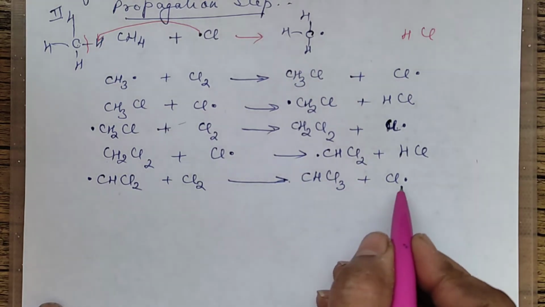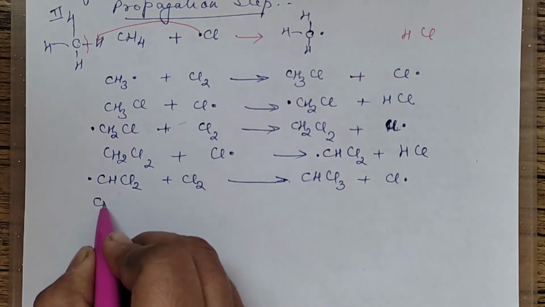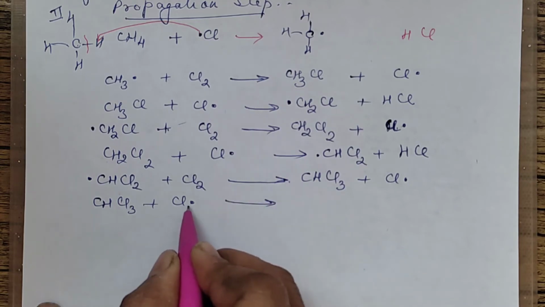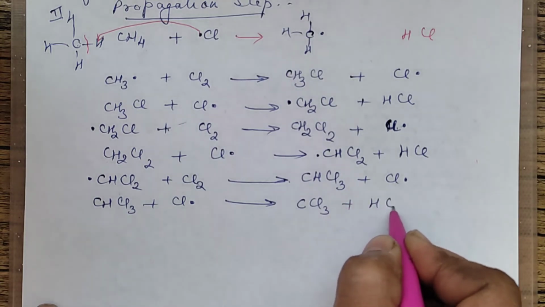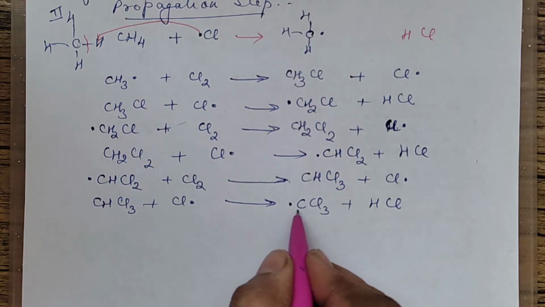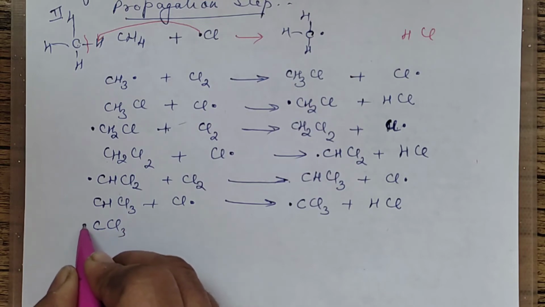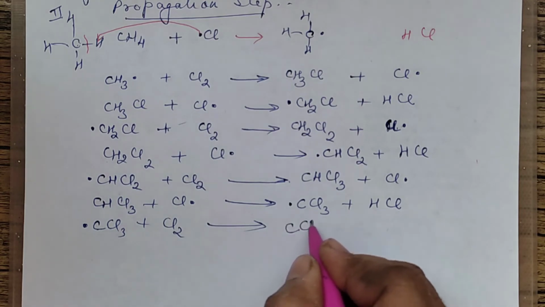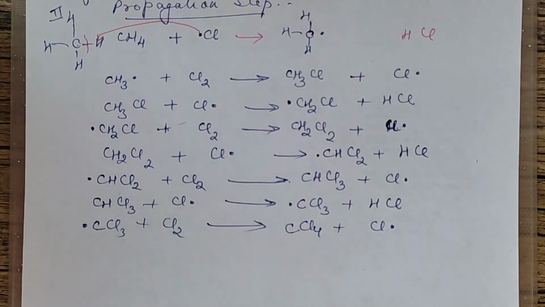Now whatever chlorine free radical is there will again combine with the product itself. So you will have CHCl3 plus chlorine free radical. This will pull one H from here. It will form CCl3 plus HCl. This is a free radical, because H has gone and now the valency is not complete. So this CCl3 again combines with another chlorine molecule. It now pulls and completes carbon tetrachloride, and a chlorine free radical is again obtained.